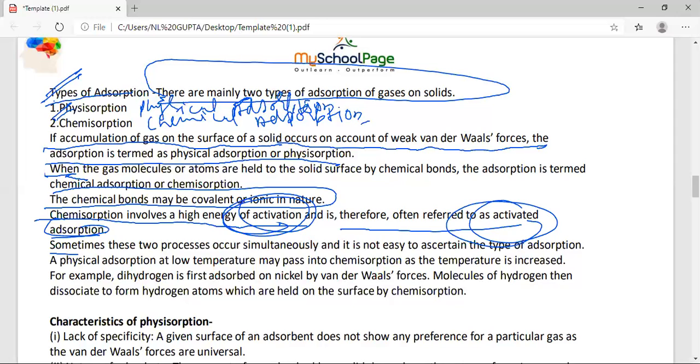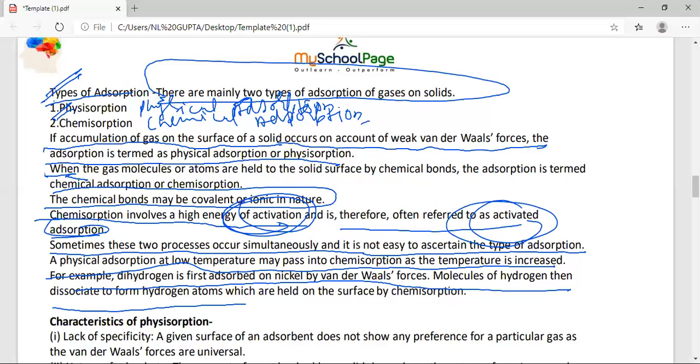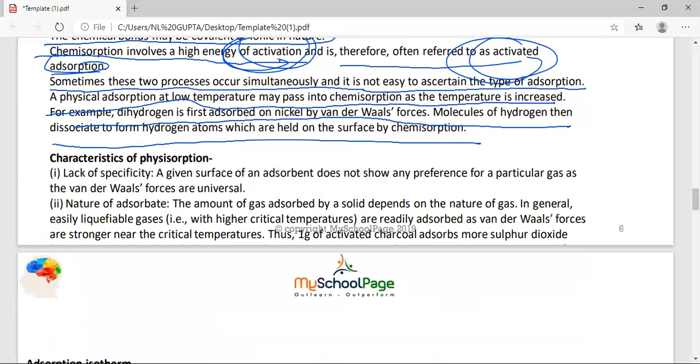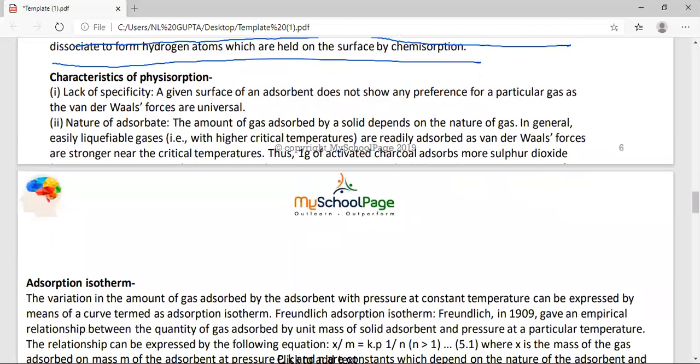Sometimes these two processes occur simultaneously and it is not easy to ascertain the type of adsorption. A typical physisorption at low temperature may pass into chemisorption as the temperature is increased. For example, dihydrogen is first adsorbed on nickel by van der Waals forces, then the hydrogen molecules dissociate to form hydrogen atoms, which are held by chemisorption. So both things are happening, student. That is what is known as sorption. So what are the characteristics of physisorption?